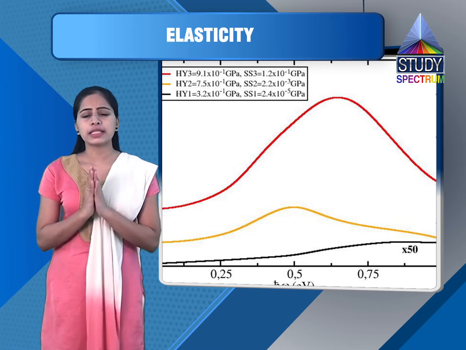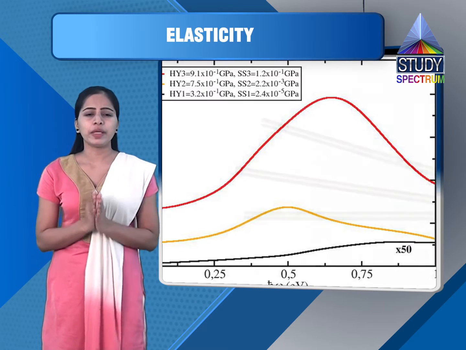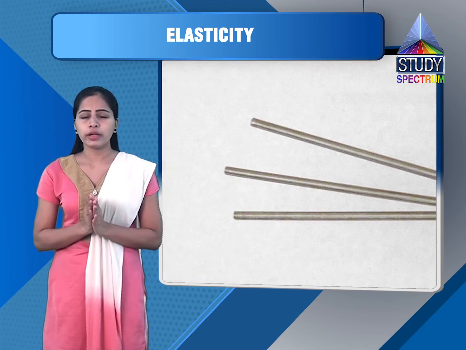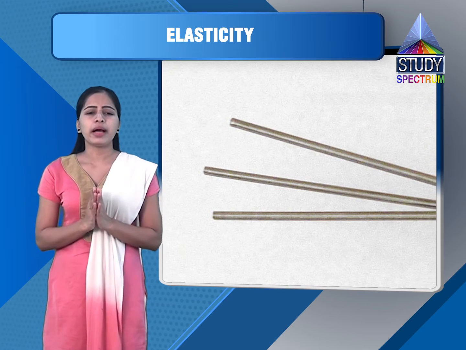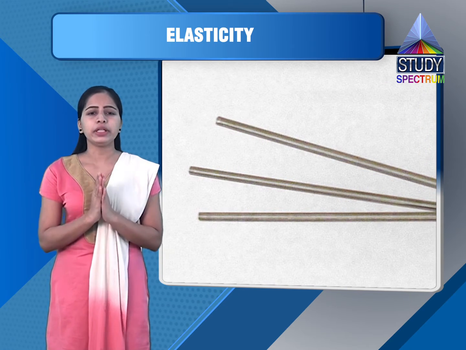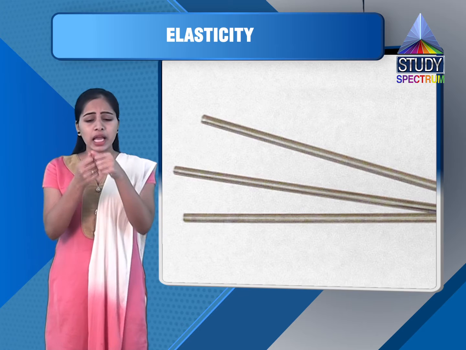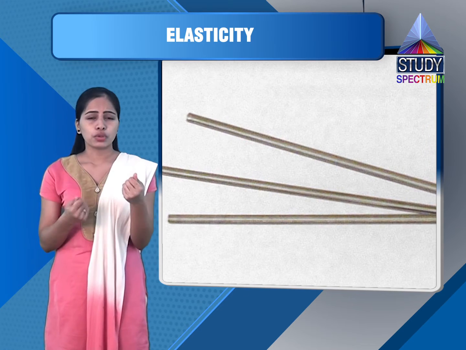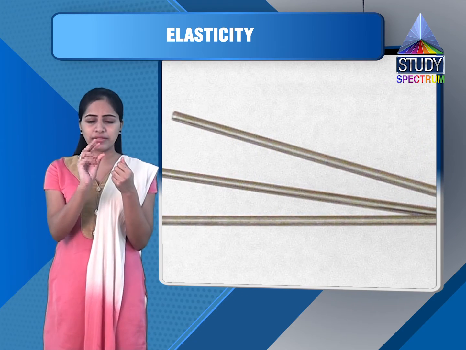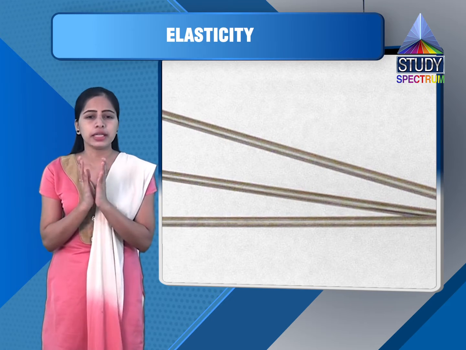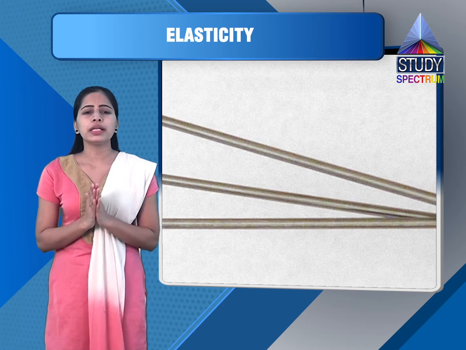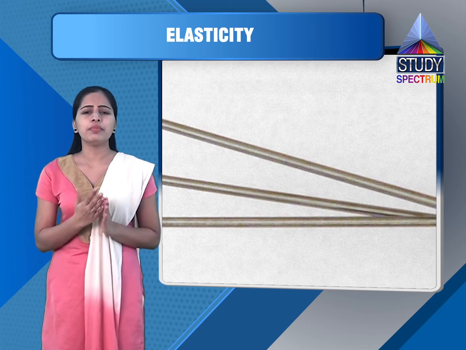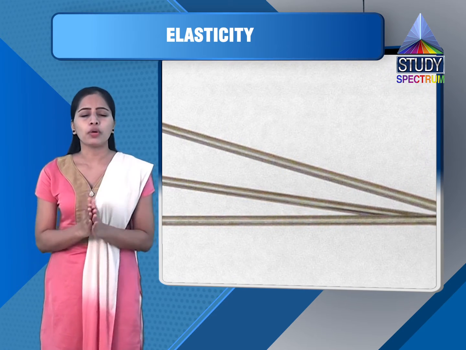Now if force is applied to the free end of a metal wire, it gets elongated, that means its length is increased. This is accompanied by decrease in diameter of metal wire. Definitely length is increasing so that its diameter, that we can say the area of cross section, is decreasing. So in other words, longitudinal extension is accompanied by lateral contraction.